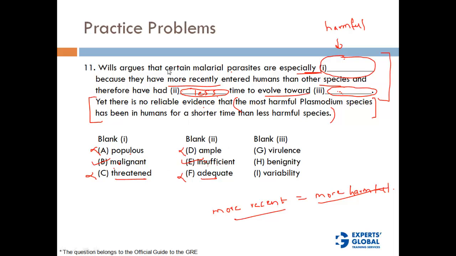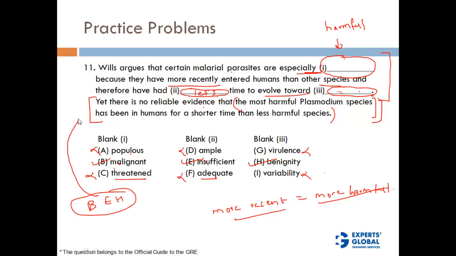Now let's read this again. Will argues that certain malarial parasites are especially malignant because they have more recently entered humans than other species, and therefore have had insufficient time to evolve towards something. Evolve towards what? The idea here is that as time goes, these malignant parasites become less malignant. That is the idea stated here also. So we are looking for something that is the opposite of harmful. Virulence, no. Benignity, yes. Variability is irrelevant. So the correct answer here is going to be B, E, H.